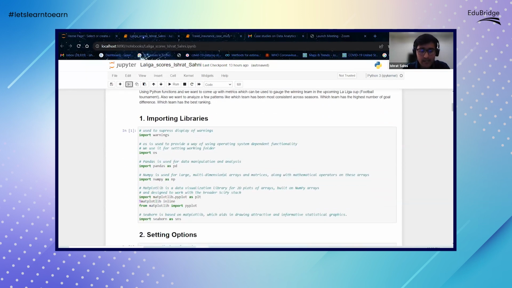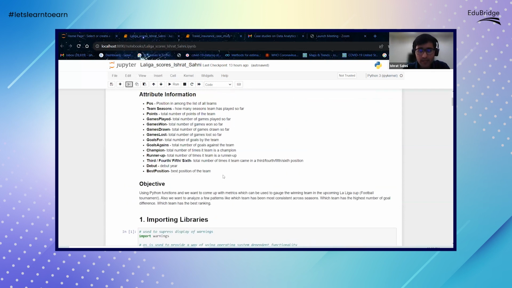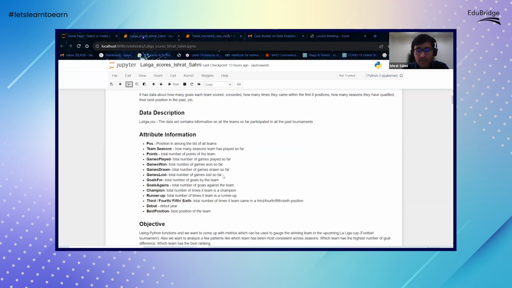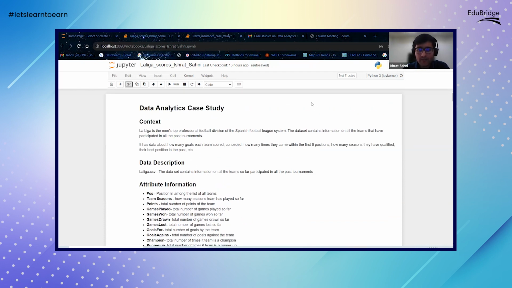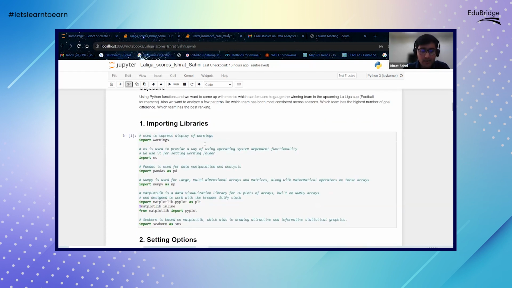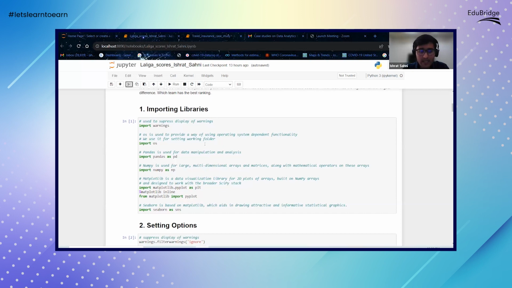I'm taking an example of a Python notebook. Python is one of the few tools that we use to do data analysis and visualization, and this is an example of a platform, the Python notebook. What we've done is first import a few Python libraries, which are used for data manipulation and visualization.